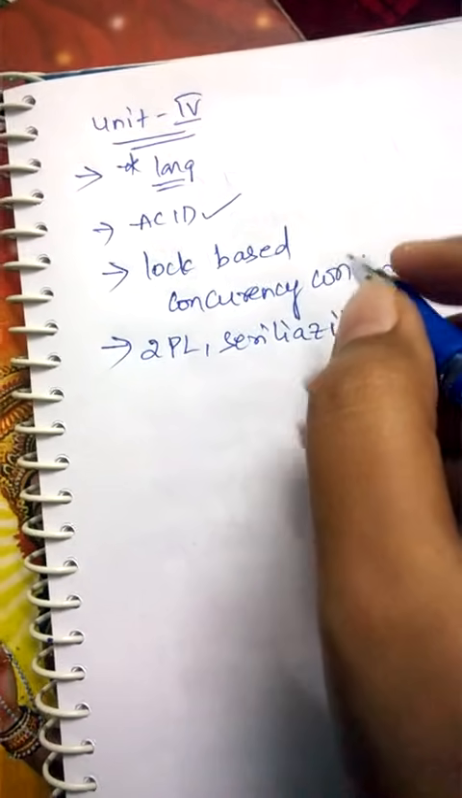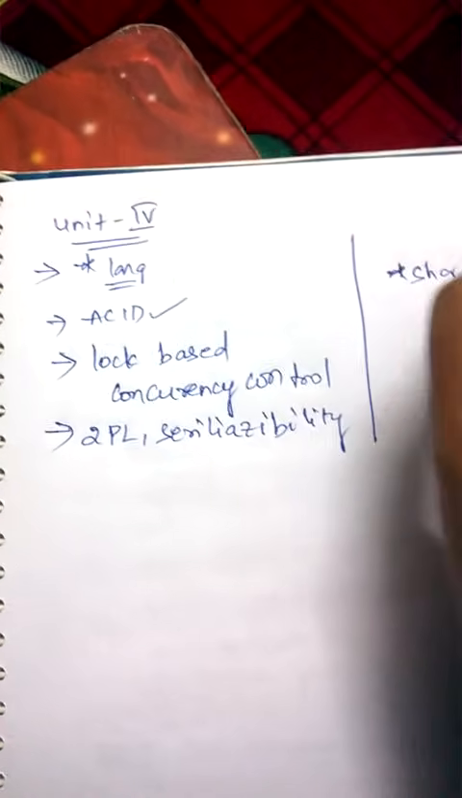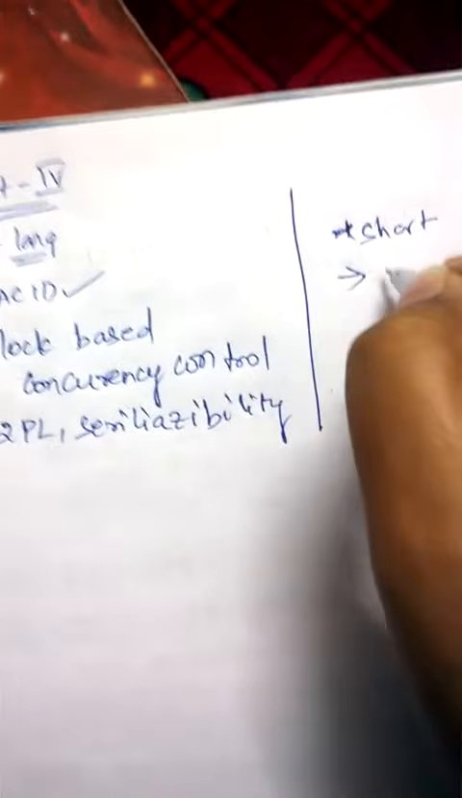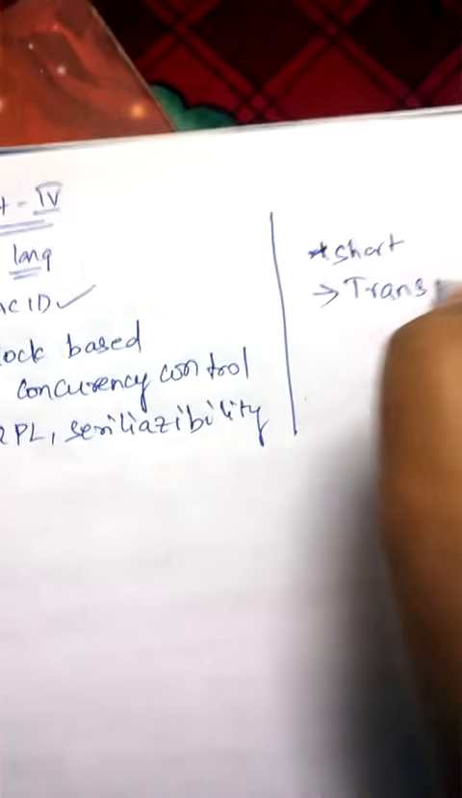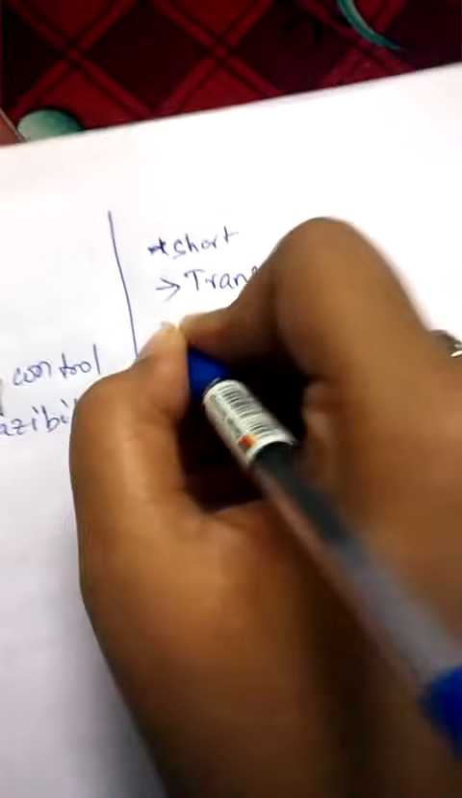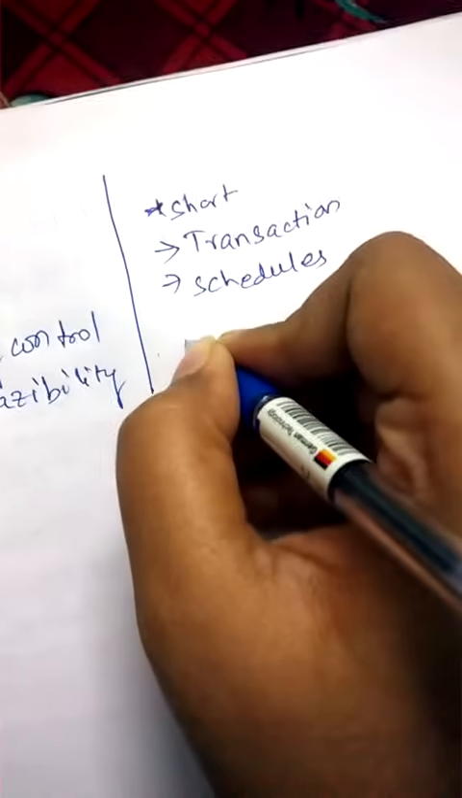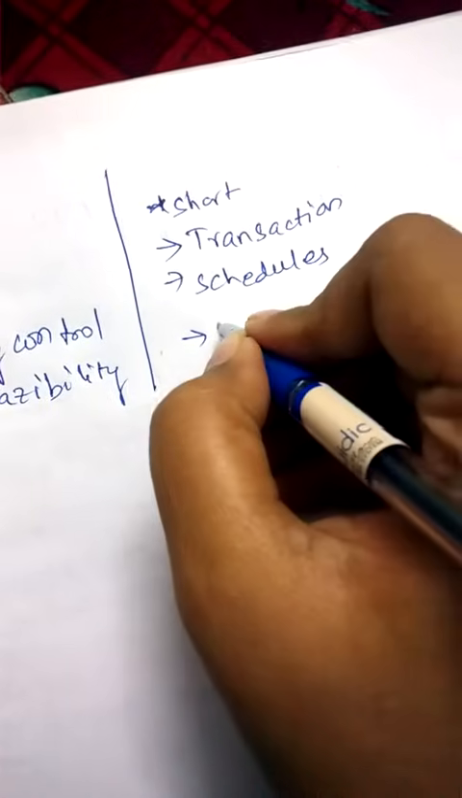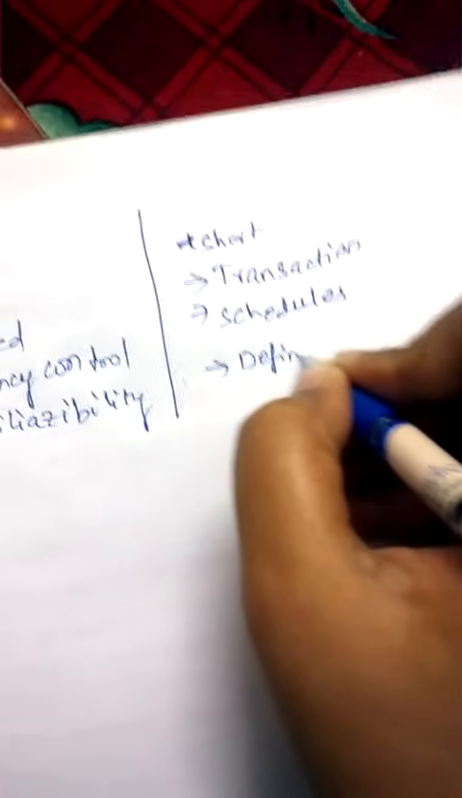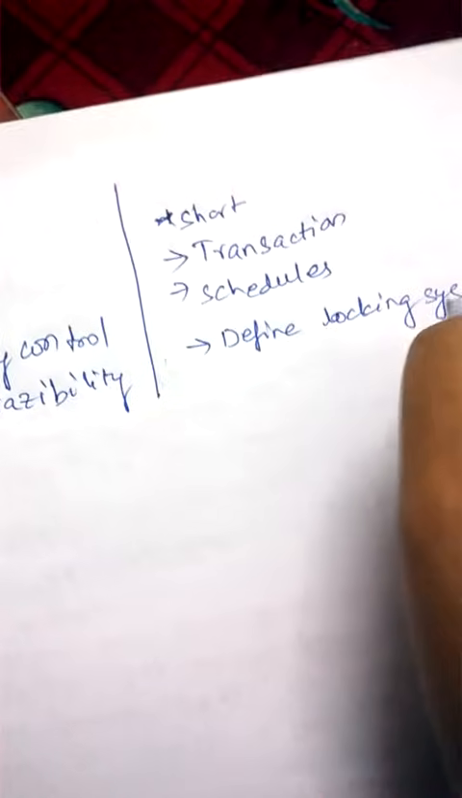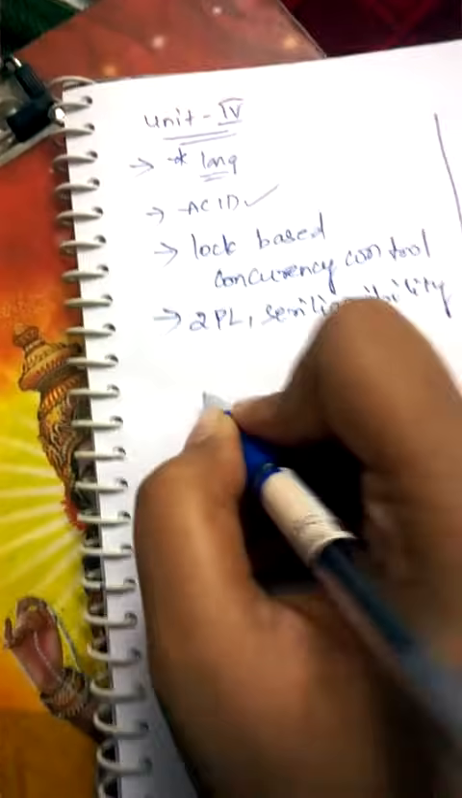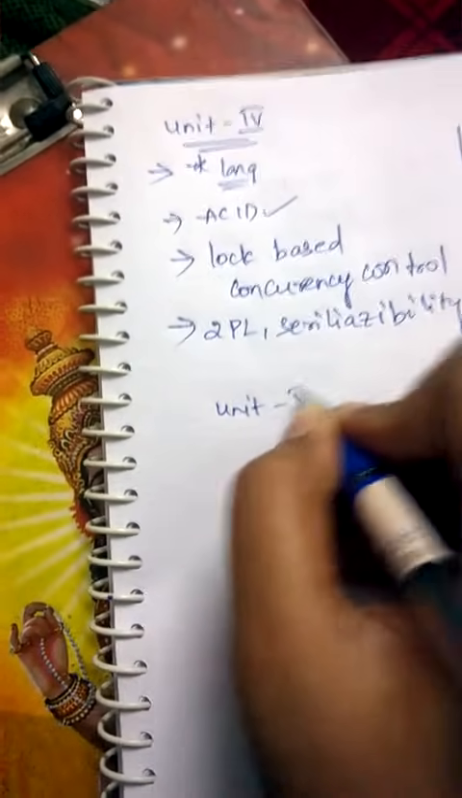And coming to the important short answers, he may ask what is a transaction, define schedule or scheduling, and define a few locking systems, etc.